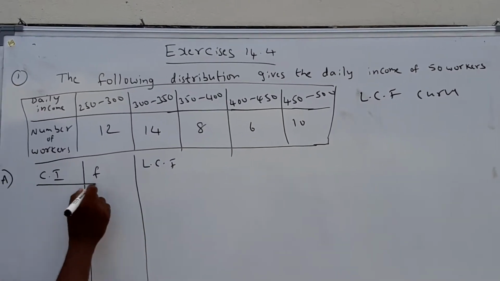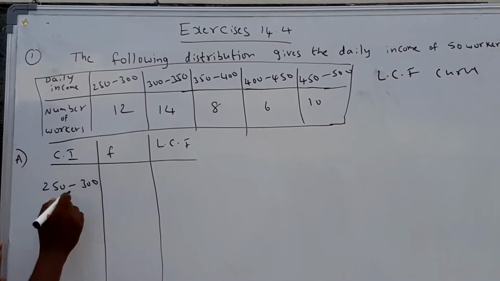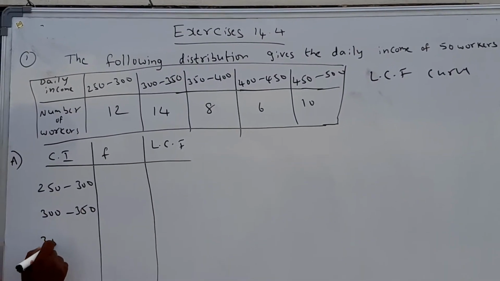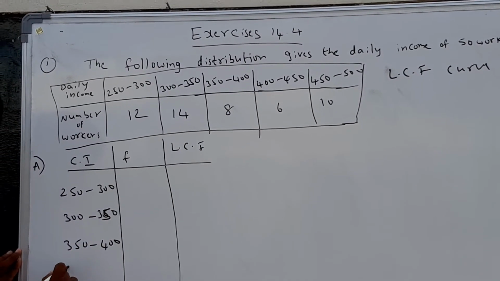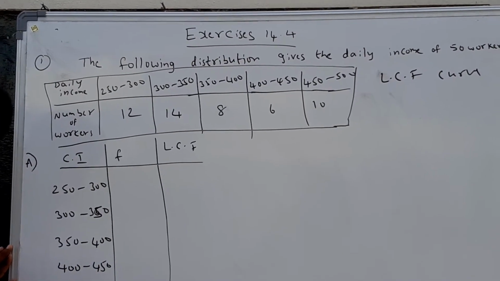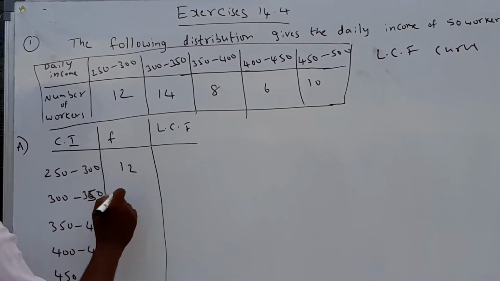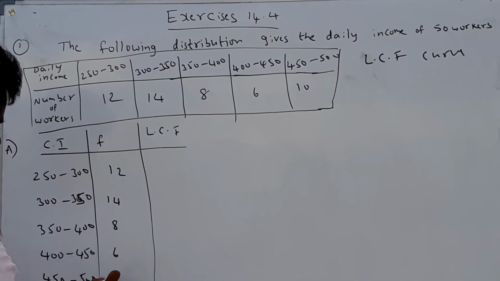The class intervals given are 250 to 300, 300 to 350, 350 to 400, 400 to 450, 450 to 500. The frequencies are 12, 14, 8, 6, 10.